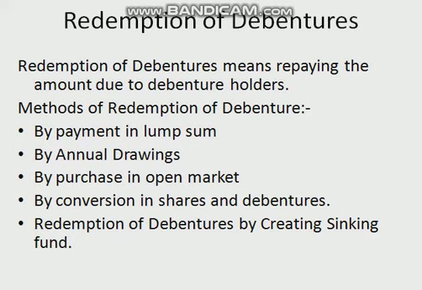The amount to be transferred to DRR will be calculated on the basis of the amount of debentures and period of redemption. However, section 71(4) does not specify the percentage on the amount to be transferred to DRR. Thus, a company cannot redeem non-convertible debentures unless the accumulated balance in debenture redemption reserve is at least 25% of the par value of non-convertible debentures and the non-convertible portion of partly convertible debentures issued by the company.